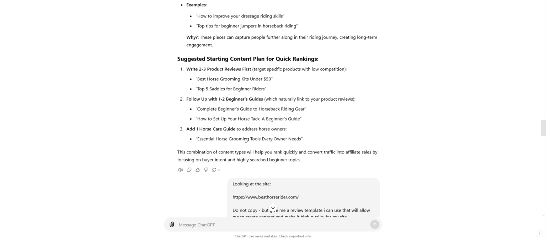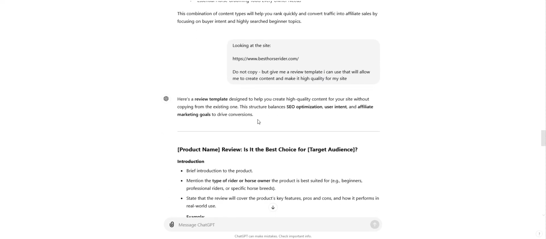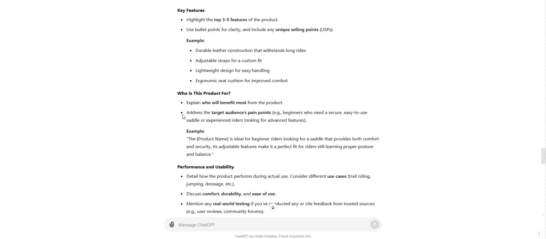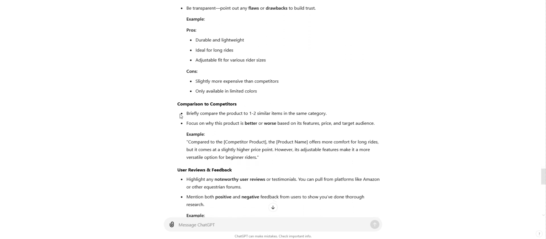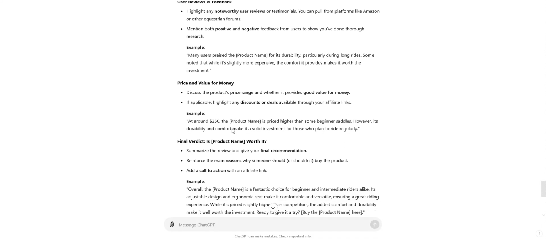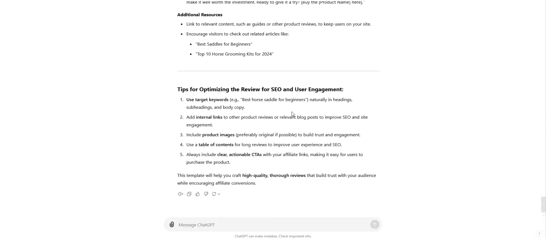Then what I did with my prompt, another prompt here, is looking at the site. Do not copy, but give me a review template I can use that will allow me to create content and make it high quality for my site. So here's a review template: product name review, introduction, key features, who's the product for, performance and usability, pros and cons, comparison to competitors, user reviews, price and value for money, final verdict, additional resources, and then tips for optimizing.